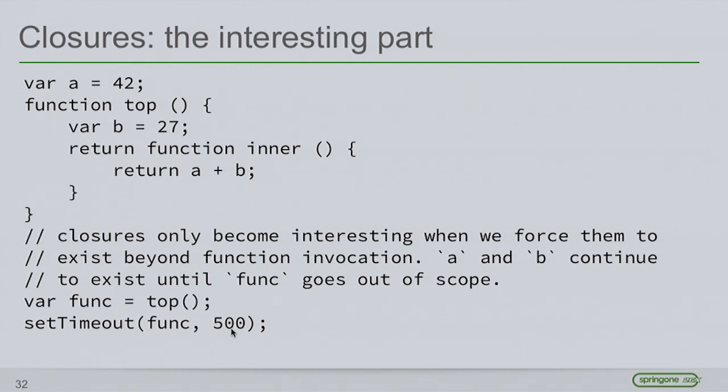In a statically scoped language, we'd probably expect some sort of null pointer exception. But because function invocations are paired with this scope, this is all reference counted, and this scope will stick around until this function invocation goes out of scope. Sorry, you had a question.